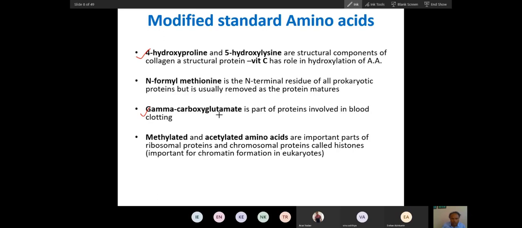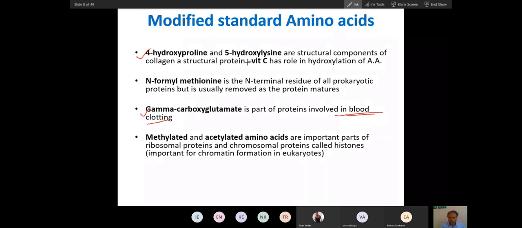Gamma carboxyglutamate is involved in blood clotting. These are all our questions. Remember, each point is one question. Which of the following modified standard amino acids is involved in blood clotting? Gamma carboxyglutamate.